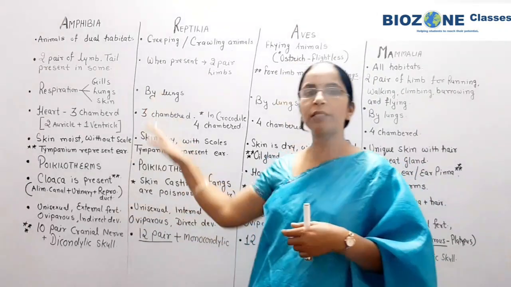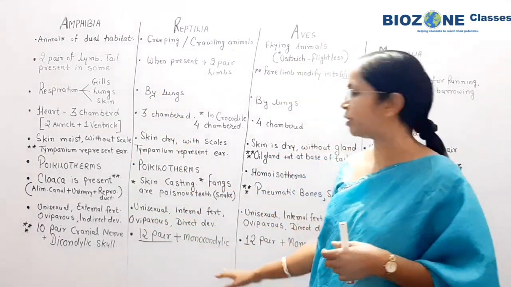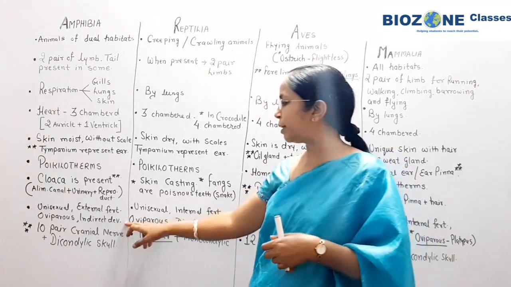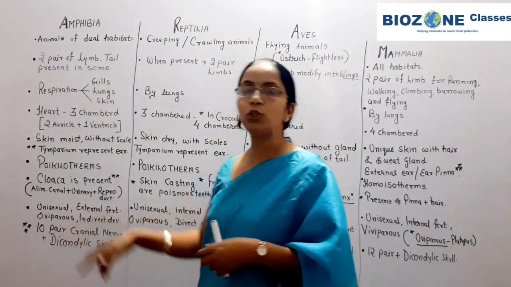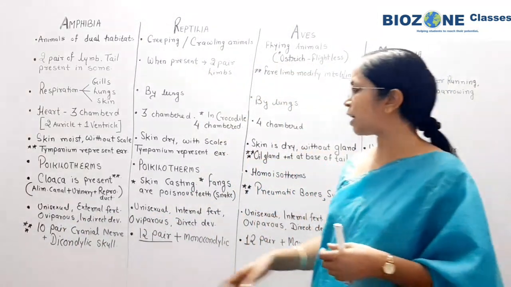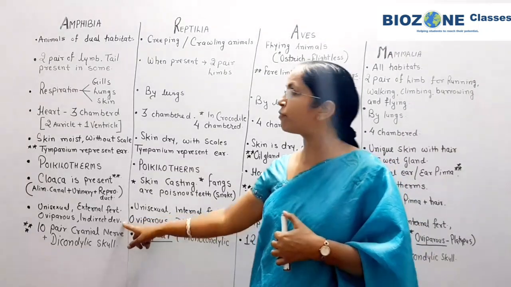Otherwise, for revision purposes this much is sufficient. Amphibians are oviparous and show indirect development, meaning larval stages are present in their life history.